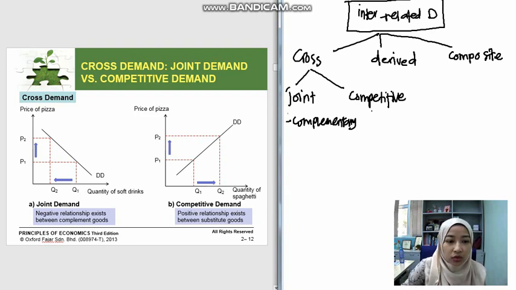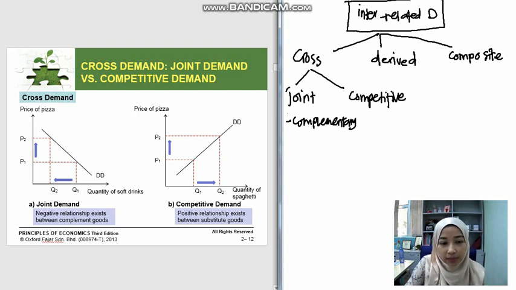For example here you have pizza and soft drink. When you go to fast food restaurants like KFC, McDonald's, Pizza Hut, or Domino's, their food will usually come with a set of soft drinks. So in this case we assume that pizza comes together with soft drinks.